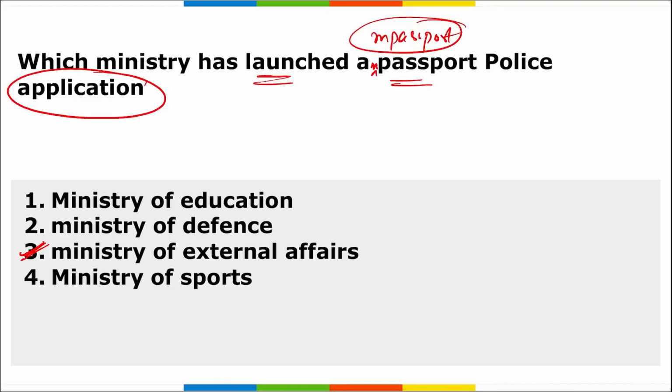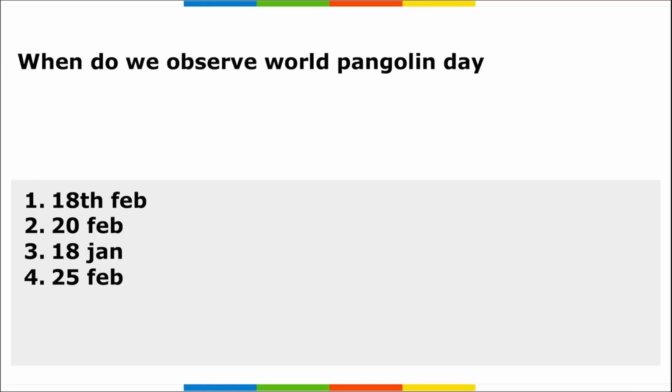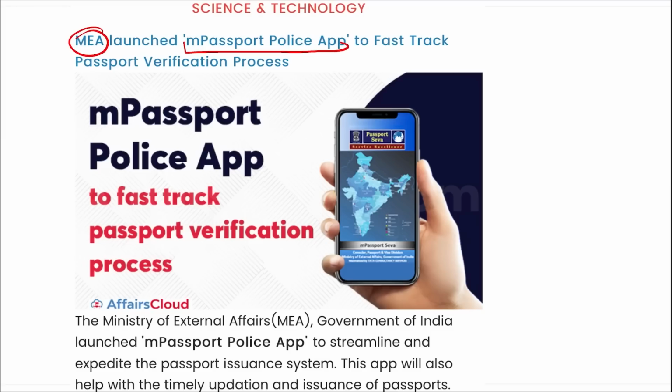All right, here M will also come. M Passport Police application. Here you can see this was launched by the Ministry of External Affairs, and remember it was launched in order to streamline the passport issuance system, and this will also help us to timely update and issue the passports. Here, police verification is one of the integral parts of the passport verification system, and various efforts have been taken to streamline the process of passport issuance.